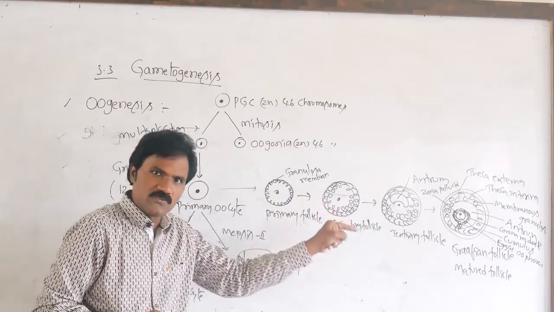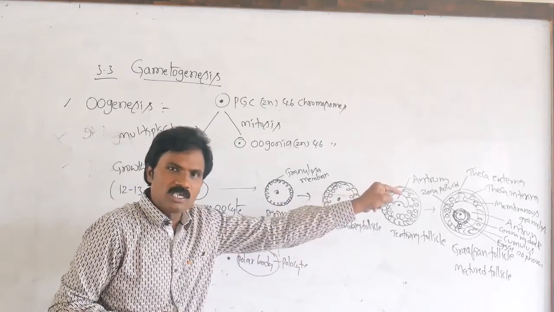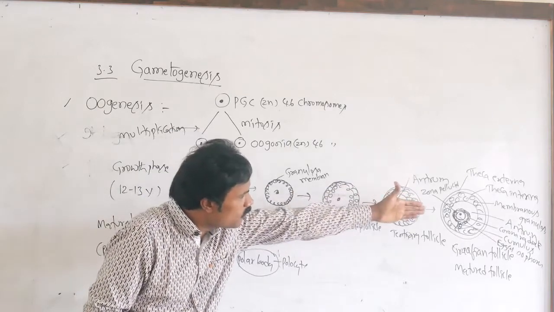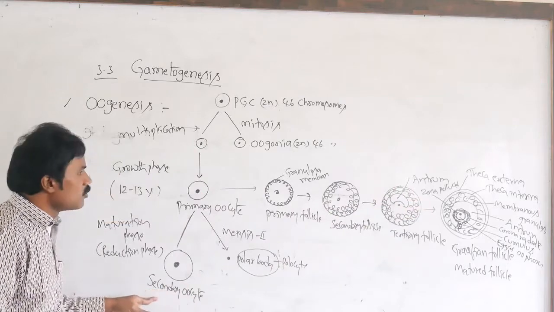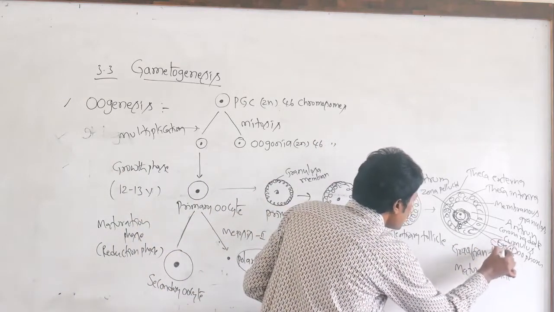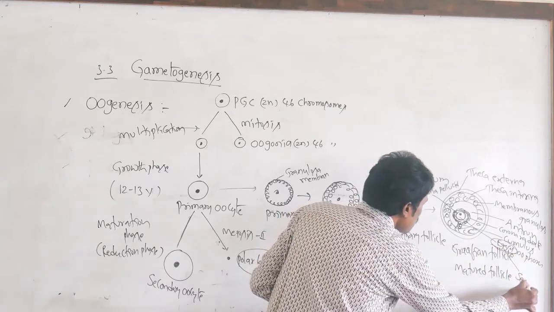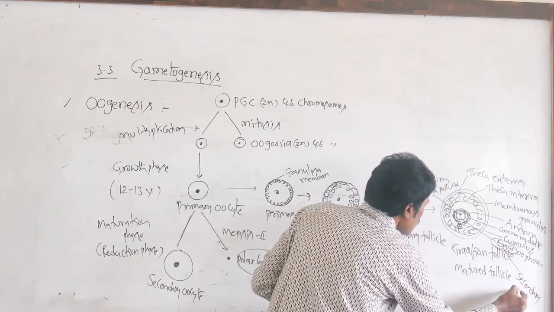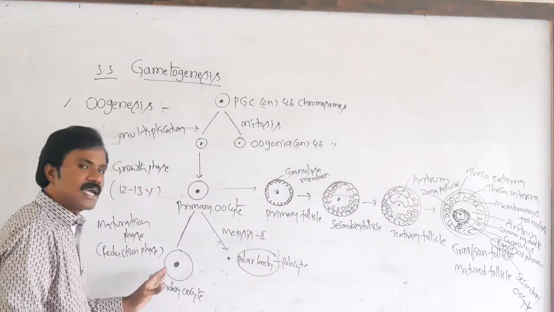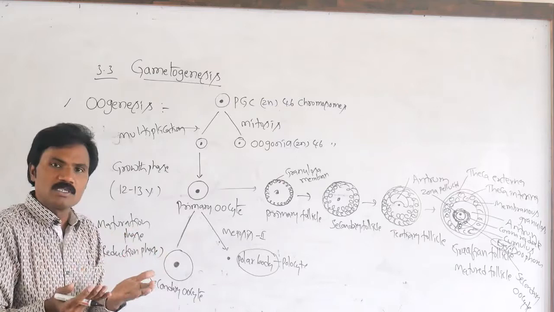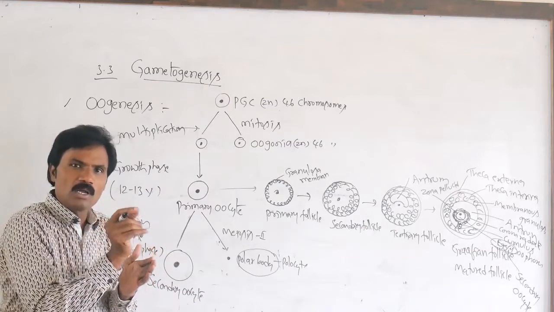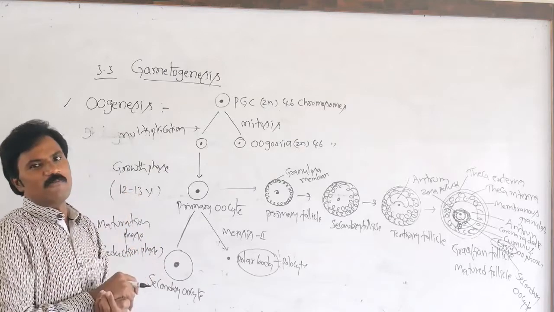Whenever the tertiary follicle completes meiosis 1, the matured egg cell represents the secondary oocyte. Meiosis 1 is unequal: one is the larger secondary oocyte, another is the smaller polar body.